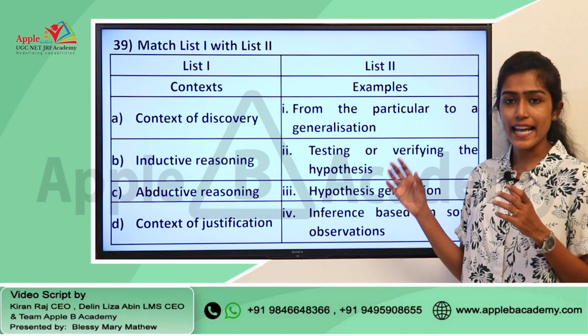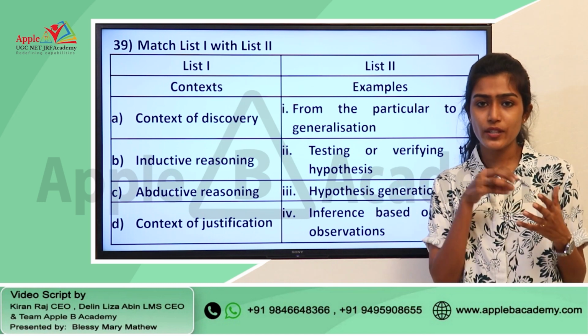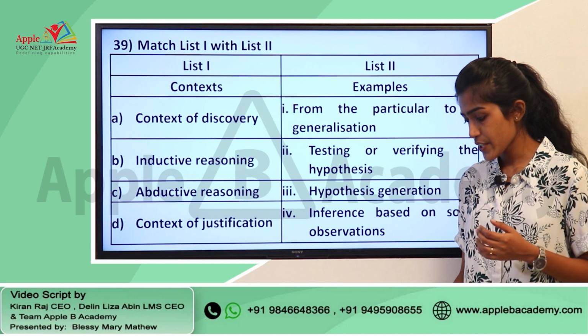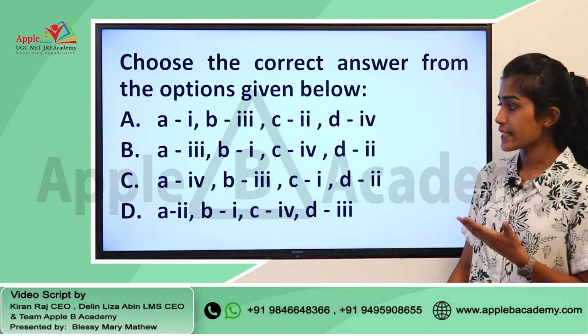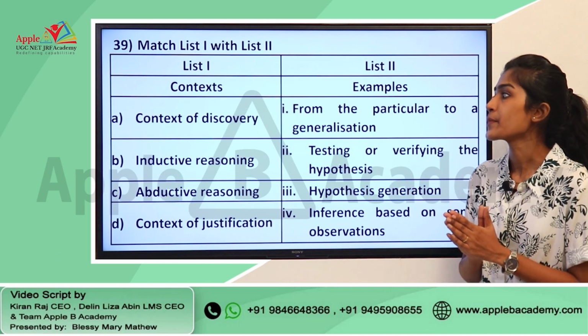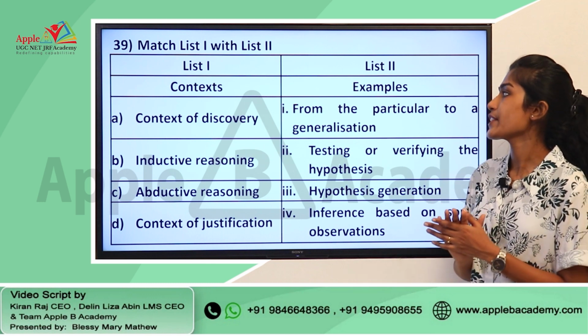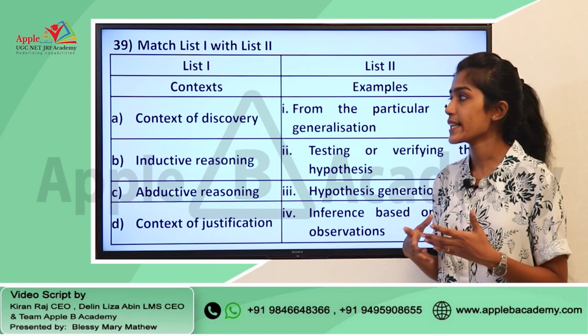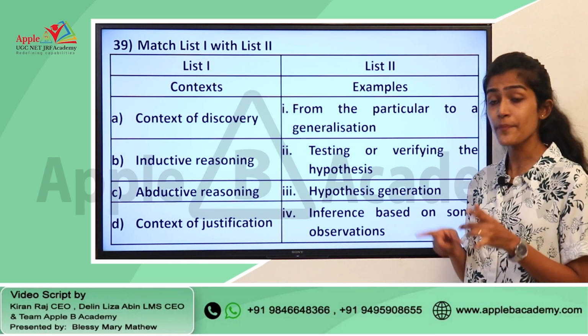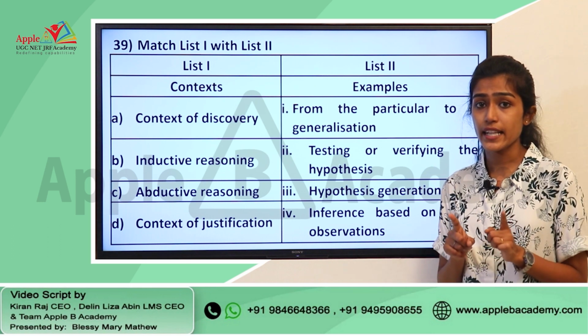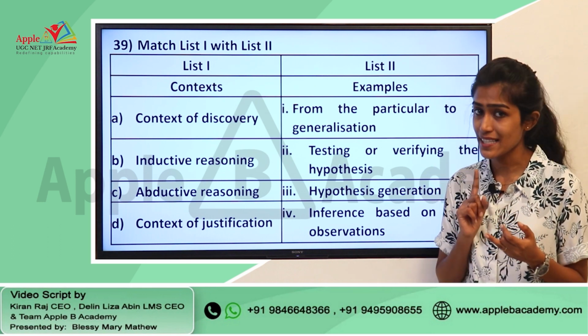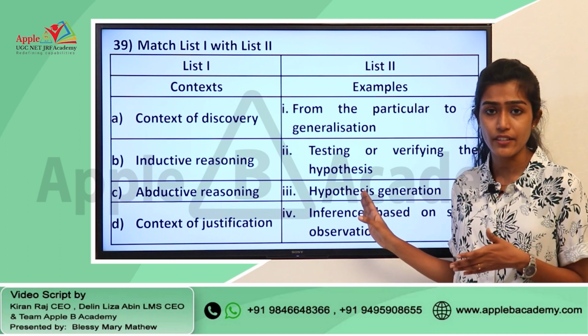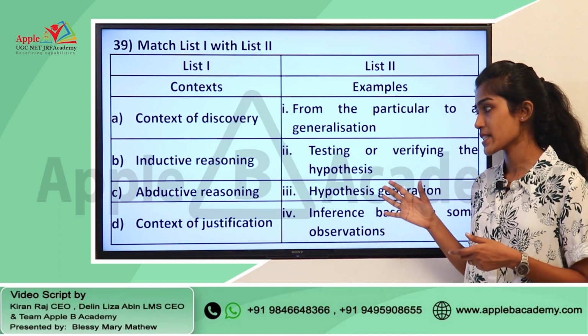Next question is actually a question that is associated with what we have discussed in the previous question, and we have to find out the correct combinations. Okay. So, we have various contexts given there and examples as well. In context, we have context of discovery. In the previous question, I have said that context of discovery means hypothesis generation. From that itself, we can identify the answer here. So, A is basically 3.